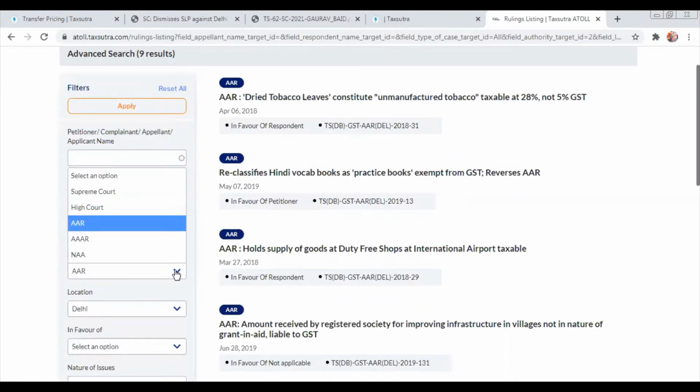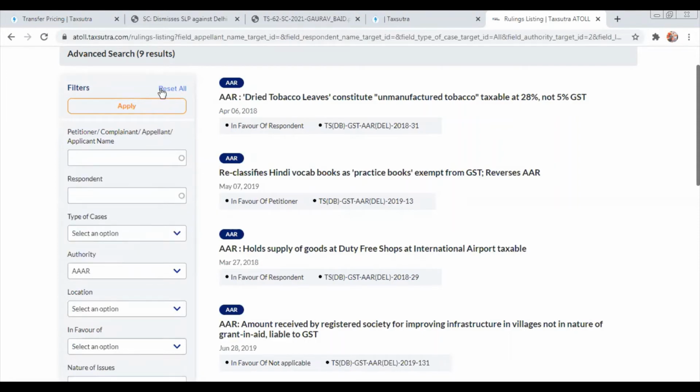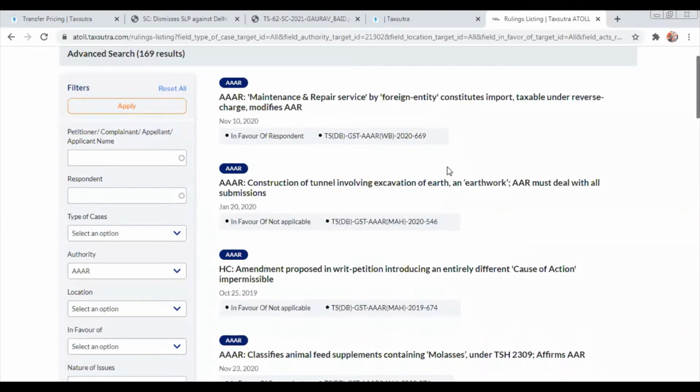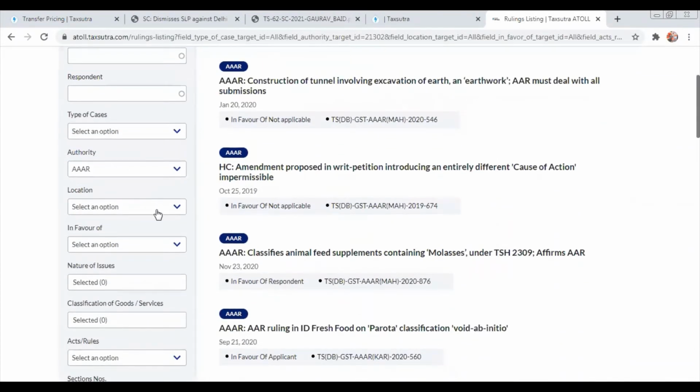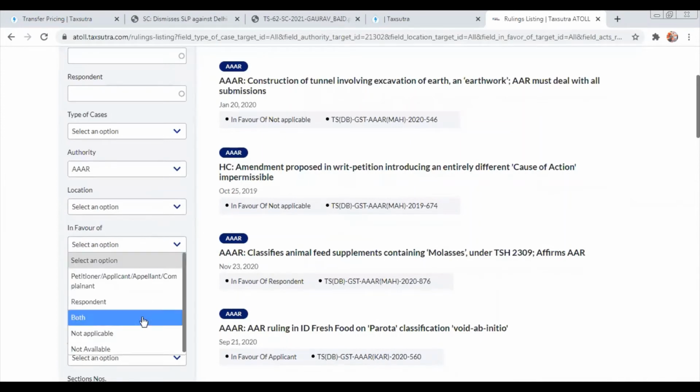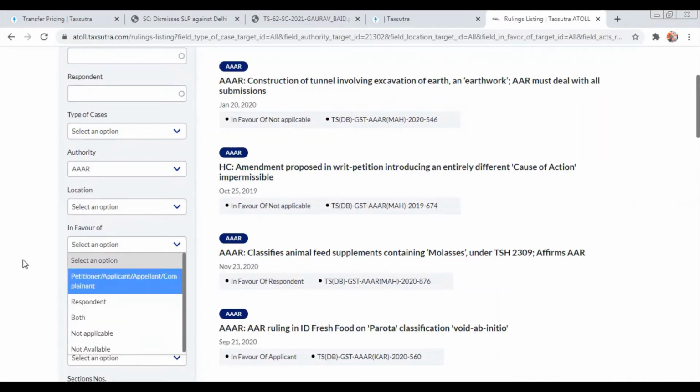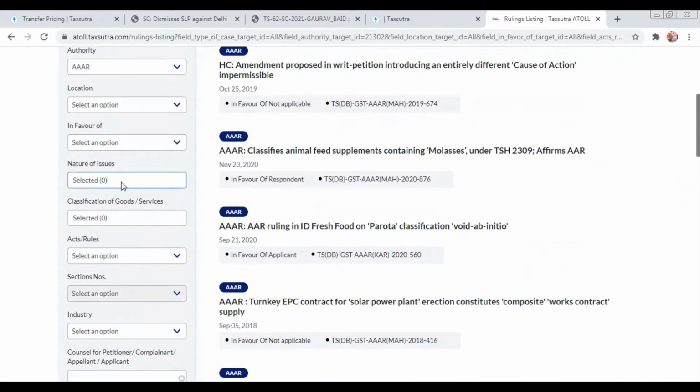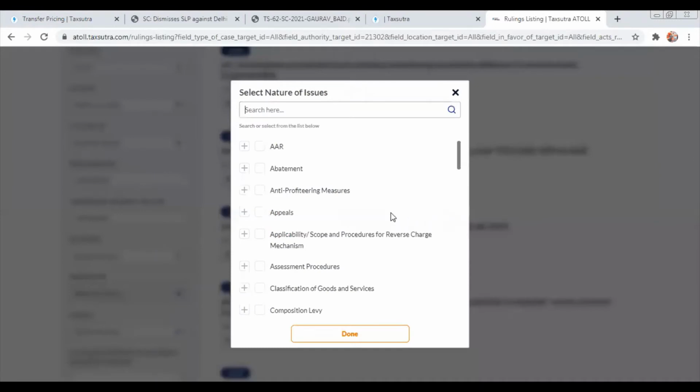If I change it to triple AR and I click on apply, it will give me 169 results. Now from these 169, I want to further filter them down in favor of, let's say, petitioner, applicant or respondent or both. I can further filter it down based on the nature of issue we were talking about.